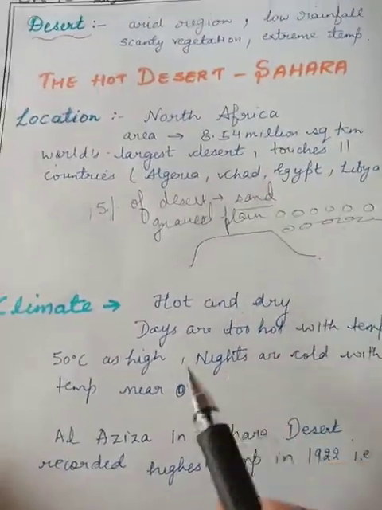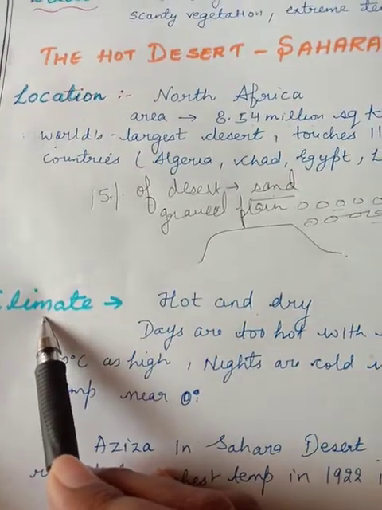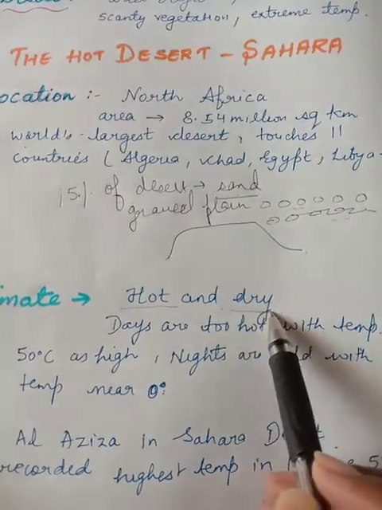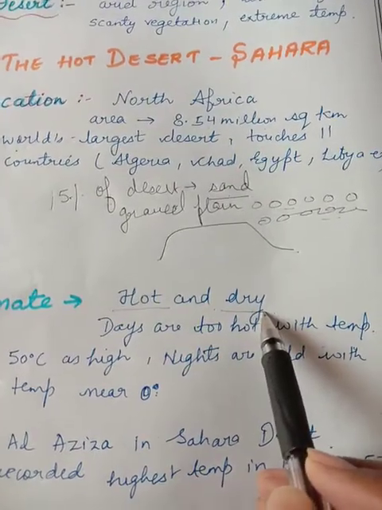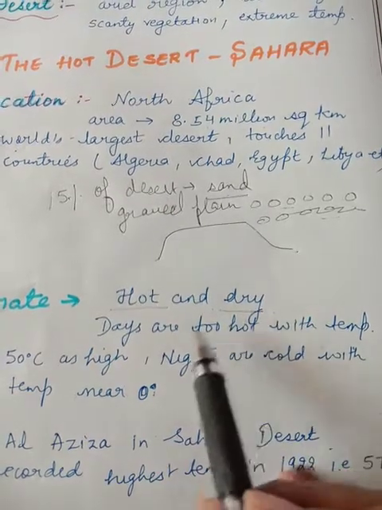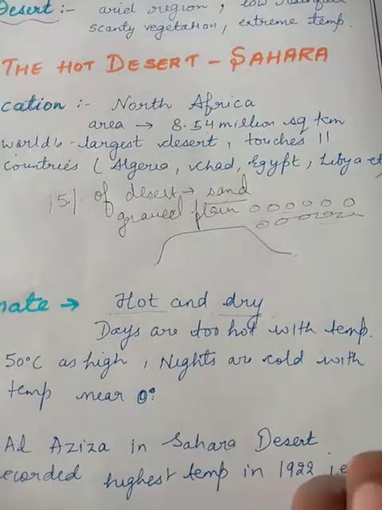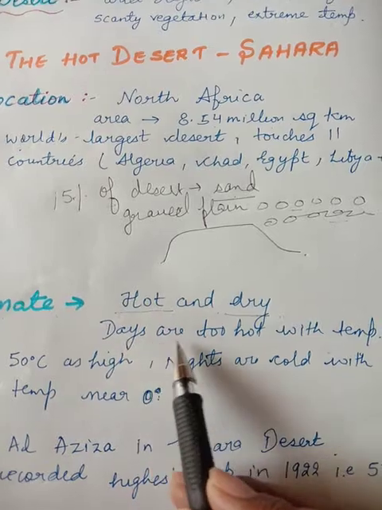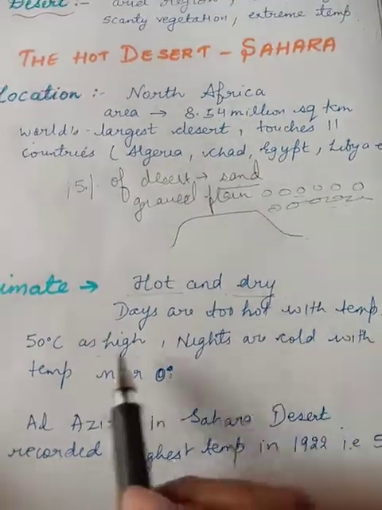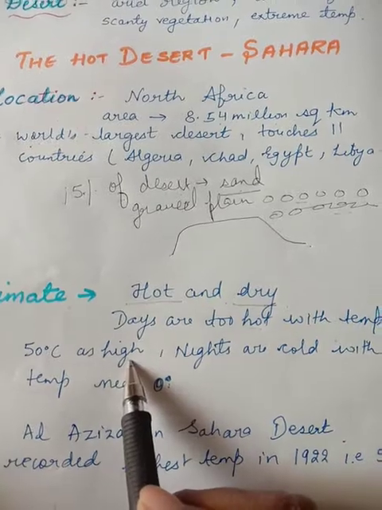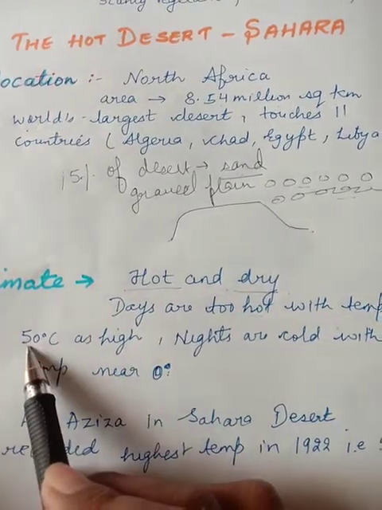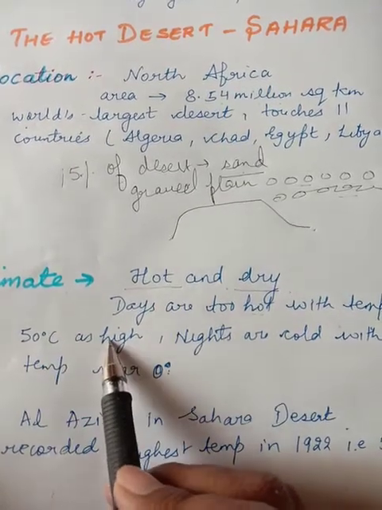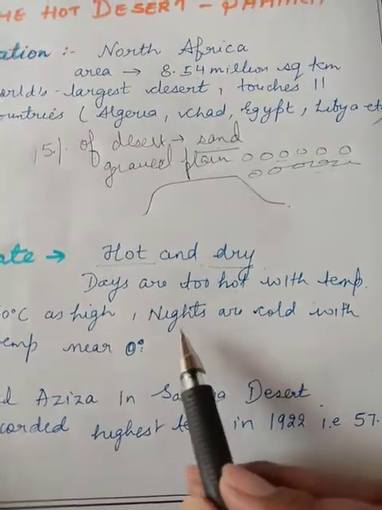Now as it is a hot desert, what kind of climate will the Sahara have? Obviously hot, very hot, and dry climate, because evaporation is much more. And the sand heats up very quickly and also cools down very quickly. So what will the days be like? Obviously they will be too hot, with temperatures as high as 50 degrees Celsius. You can estimate how high that is. At 100 degrees Celsius water starts boiling, so 50 degrees Celsius is the highest temperature in the desert area. And nights are cold.